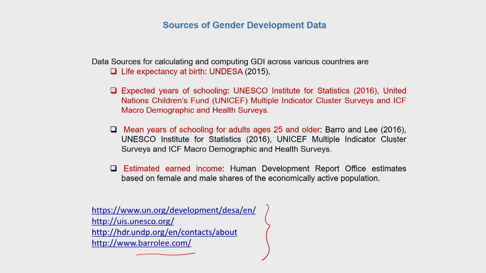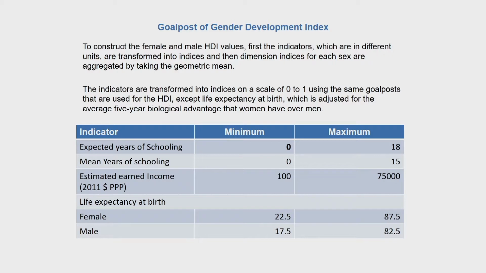So these are the sources of gender development data which are used by the HDR of 2016 for calculation of the gender development index. Like the HDI, goalposts are fixed for the gender development index as well. So there is a minimum level of achievement and there is a maximum level of achievement based upon the countries that have been taken for GDI and HDI rankings in that report.